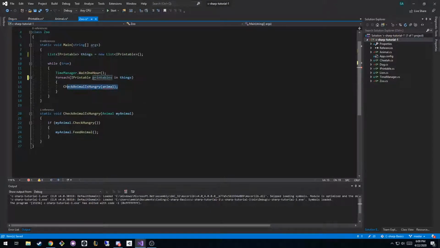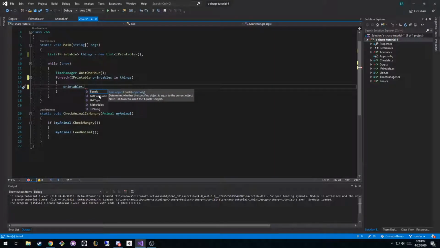And now if we call printable dot, you can see, because it's IPrintable, we have the ordinary object functions like Equals, GetHashCode, GetType, and so on. But we have this MakeNoise function. You can see it comes from IPrintable, right? So now what this allows us to do is group things by a common interface, right? I feel like I'm repeating myself, but I hope it's making sense. The thing that we have in common is that we can both make noise, right?